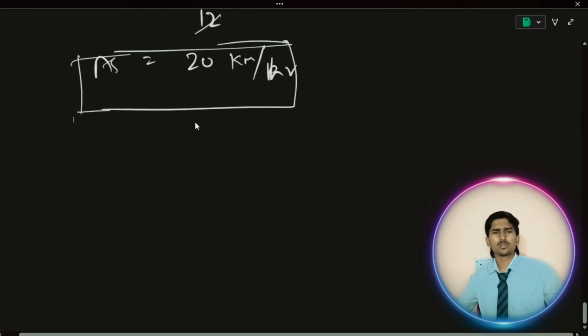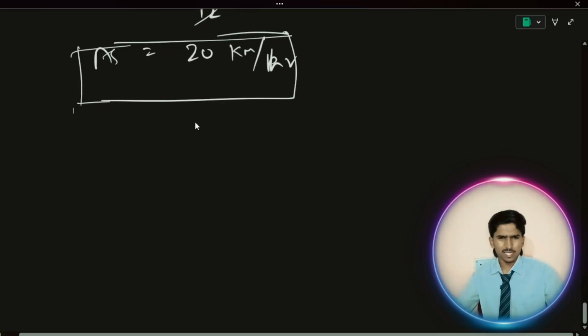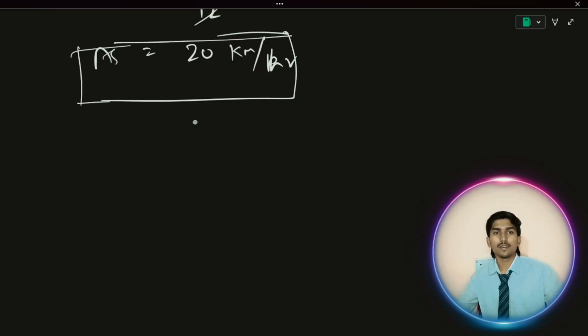I'm going to solve many more questions on average speed also. Right now, to understand this concept, this is enough. Finally, I will upload nearly 15-20 questions on different topics of time, speed, and distance, which you can go through also. And in the next video, we are going to come up with relative speed, especially problems based on trains. We know how important the train concept is, so I'm going to come up with that.